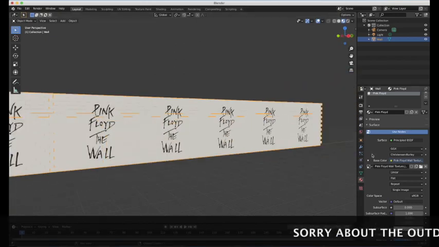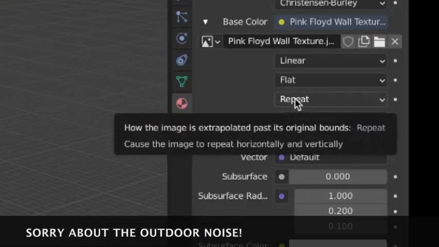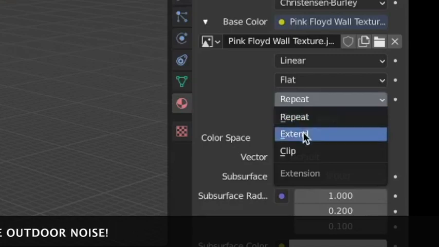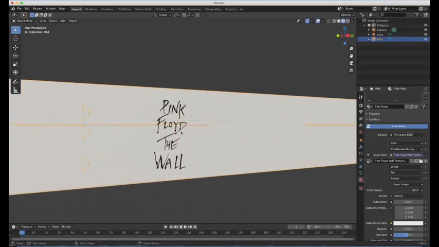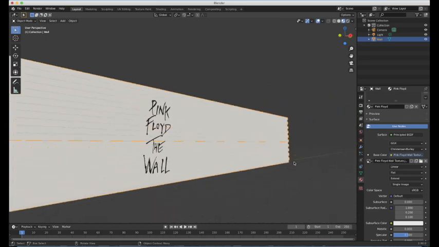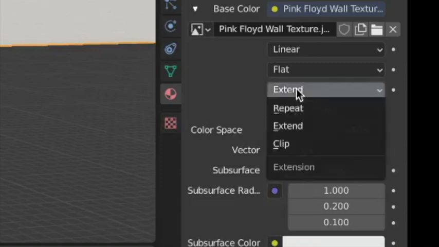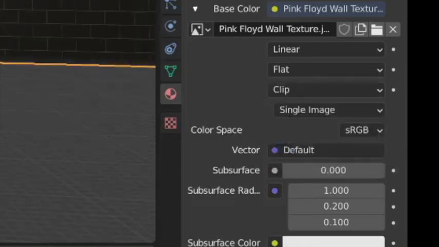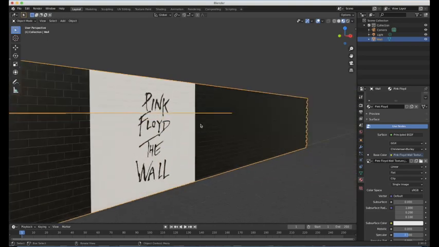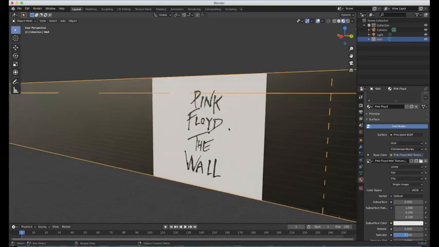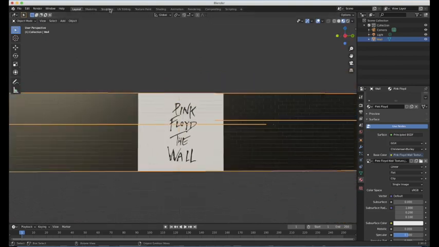But if we go over to the material properties, we can see some other options. If you click on where it says repeat here, there's another one, extend. And I like this one because this one's quite seamless. You just get a nice, very pure bit of spacing on each side. And the other one is clip. If I go back there, clip shows you pretty much where the image cuts off. So there is just an empty void on either side of the image. So it's really just what size you want.